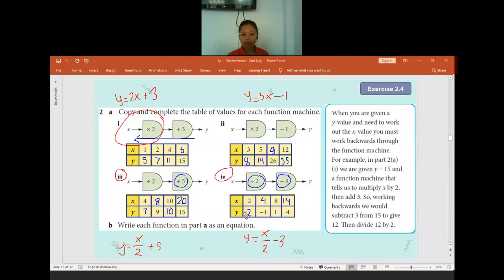Is there anyone have difficulties so far? Or maybe I go too fast? You can ask me any question if you are getting confused. No question for sure? Really? No question? The others? Okay, if no question, then I will move to question 3.